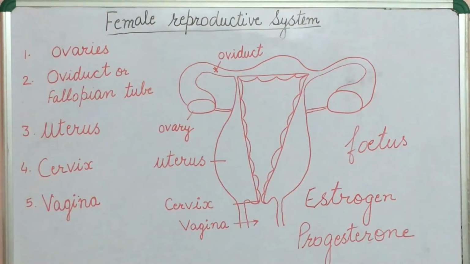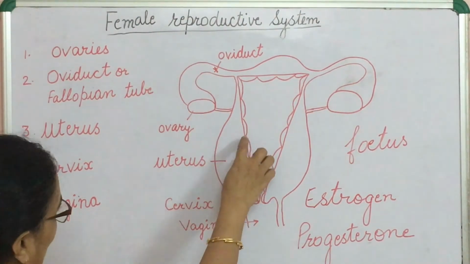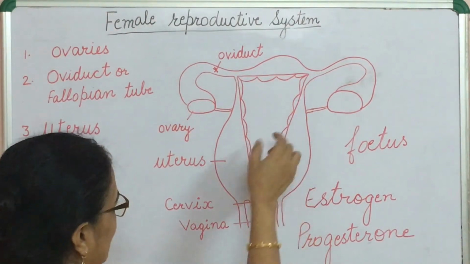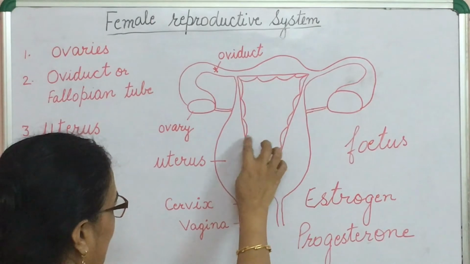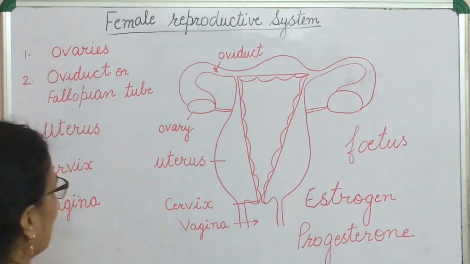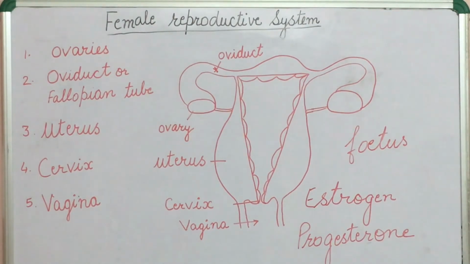The embryo gets nutrition from the mother's blood with the help of a special tissue called placenta. From the wall of the uterus and from the fetus side, some tissue develops. They form a placenta, a connection between the mother and the fetus. This is a disc-shaped structure embedded in the uterine wall.